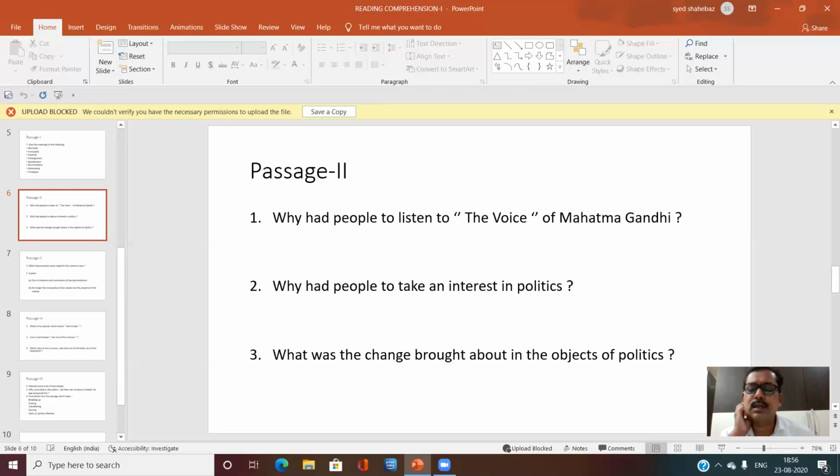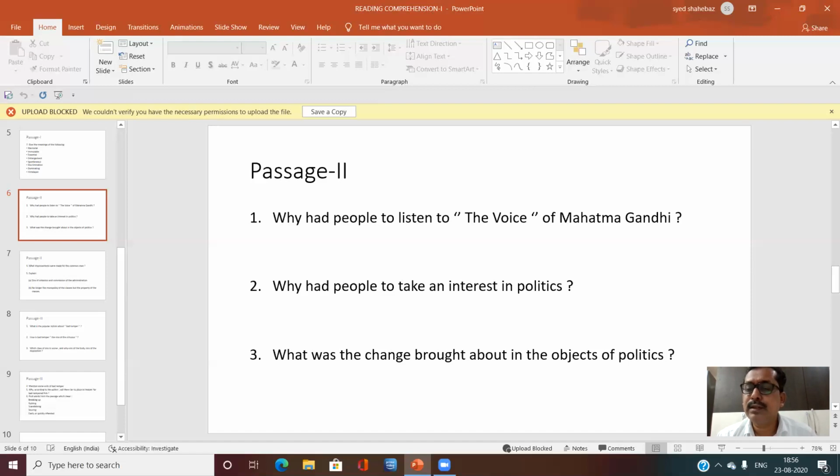This lecture is also given by, this write-up is also written by Mahatma. Why should people listen to him? Because it had form and matter. Second question, why had people to take interest in politics? People were made to become curious as to how they were governed and what they got from the taxes they paid. So they took interest in politics.